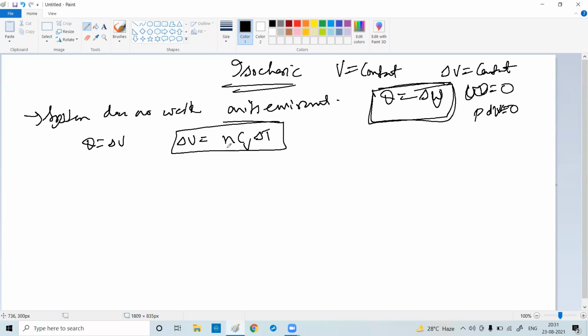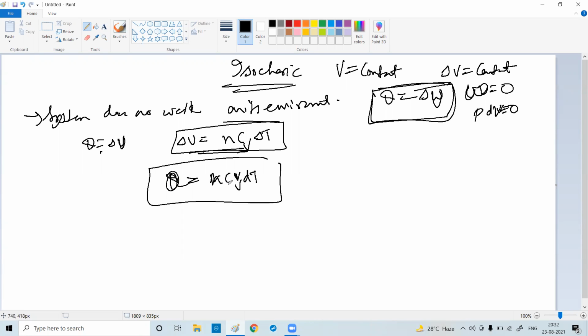Then Q also will be n CV delta T, because Q is equal to delta U. If delta U is this, then Q also will be the same. Clear?